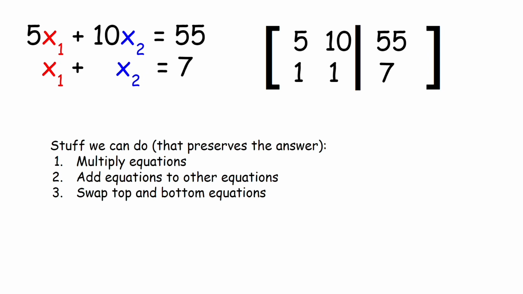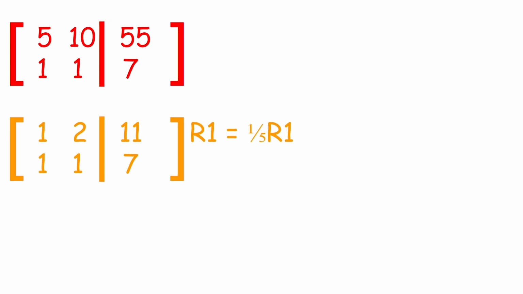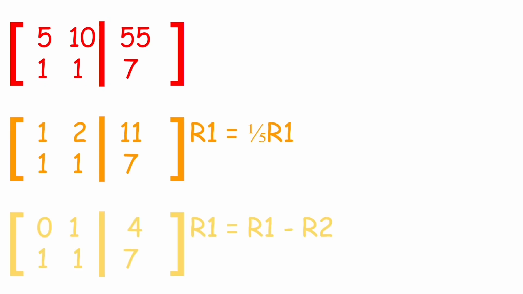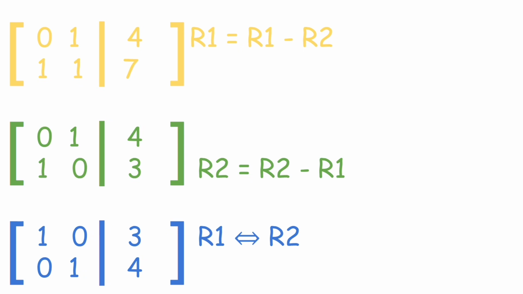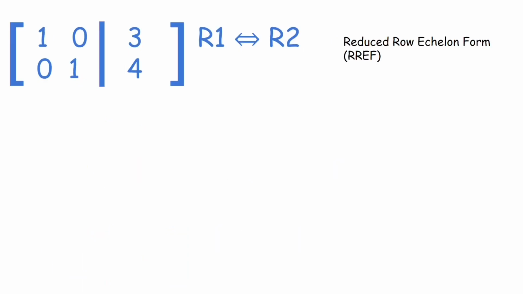you're gonna get the same x1 and x2. So what we can start doing is basically just solving the systems of equations through a number of row operations. I'm not gonna go too into what these row operations are or why I'm doing them, but it'll make sense once I finish it. So I could scale the top row by a fifth, I could subtract the second row from the first row, I could subtract the first row from the second row, and just for formality's sake, I'm going to switch both of these. So this is what's called reduced row echelon form.